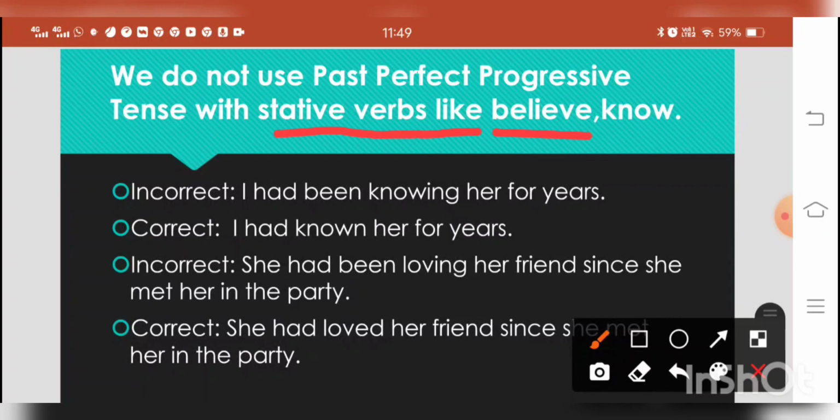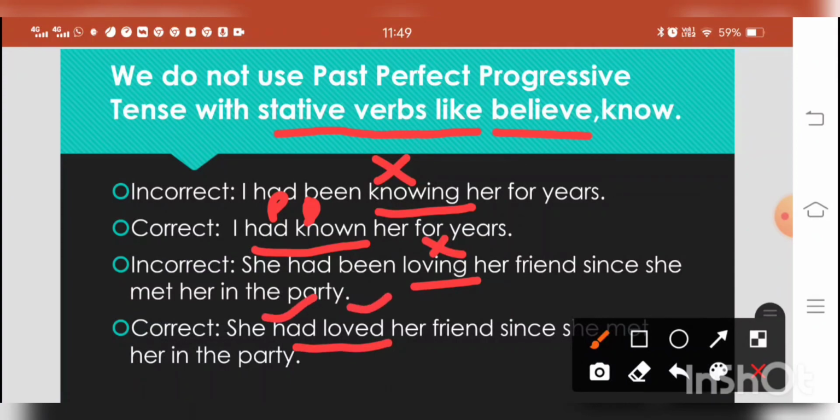See the example and know the difference. I had been knowing her for years. So knowing is a stative verb. It can't be used in ing form. So the correct answer is, I had known her for years. We will be using here past perfect, not past perfect continuous. She had been loving a friend since she met her in the party. Again, love, stative verb. It can't be used in ing form. So the correct answer is had loved.